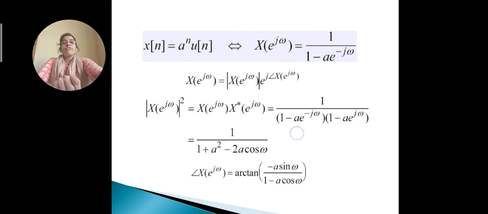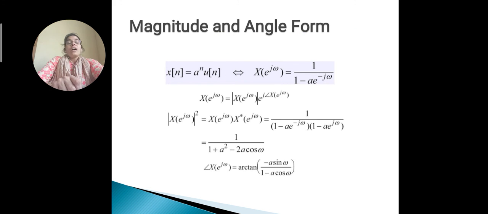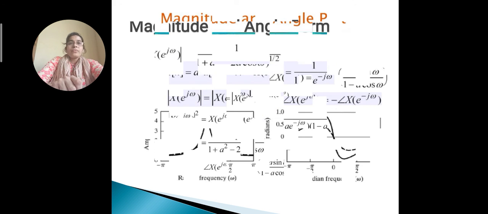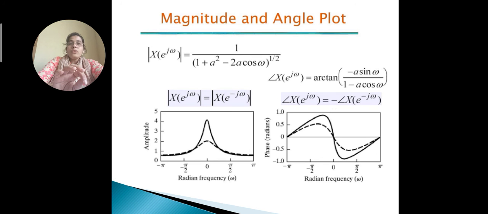After finding the magnitude and the phase, we will plot the magnitude of the signal and the angle of that signal. We will draw the graph of the magnitude, that is the amplitude, against the frequency in radians, and the phase plot is drawn between phase in radians and the given frequency of the signal, which is in radians.